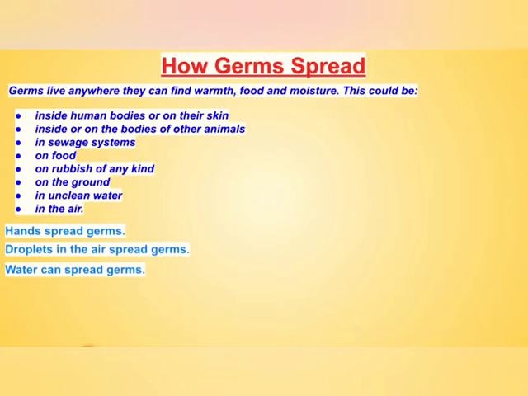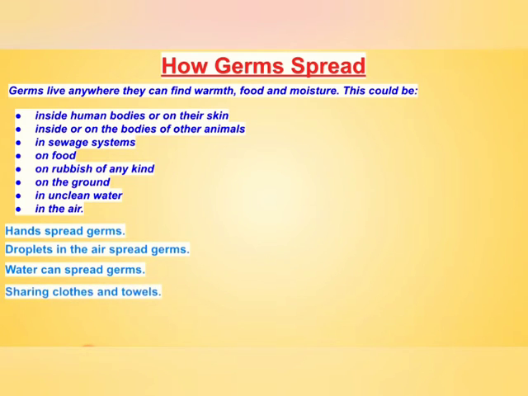So if we drink contaminated, unclean water, what will happen? The germs will go inside our body. Not only drinking, if we use that water for washing or for cooking also, then through the help of water, germs will spread.